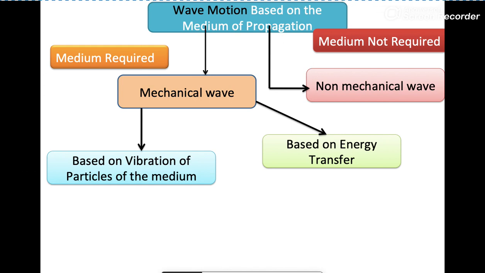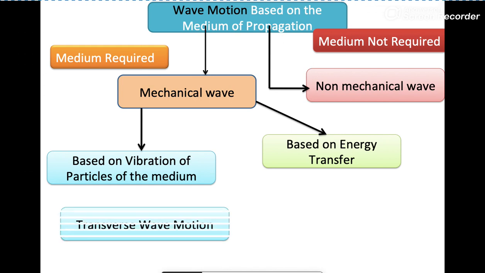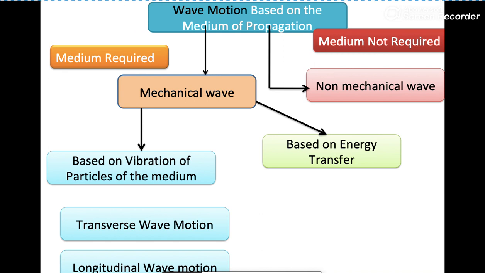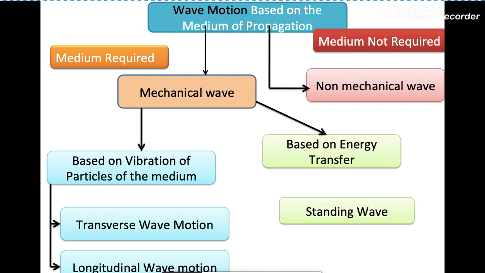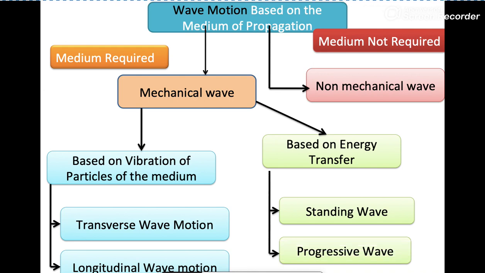Based on vibration of particles of the medium, it is again classified into two parts: transverse wave motion and longitudinal wave motion. And mechanical wave based on energy transfer is classified as standing wave and progressive wave.